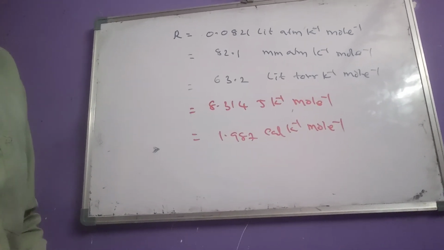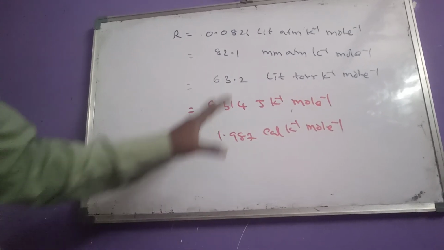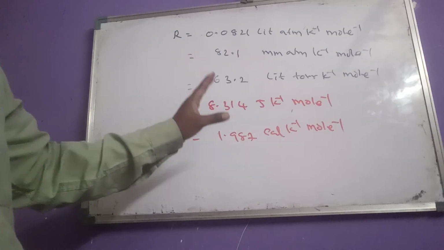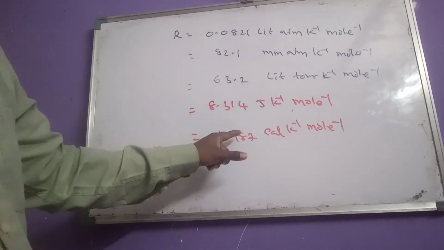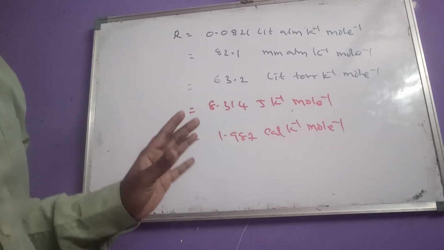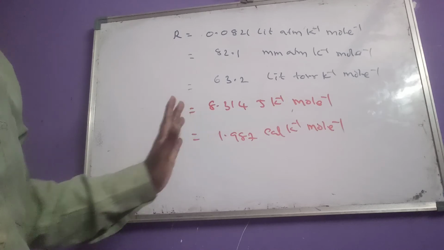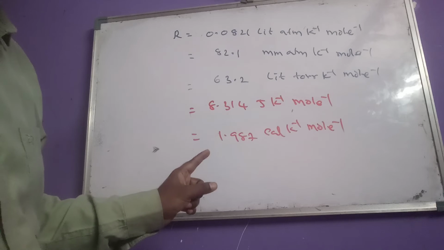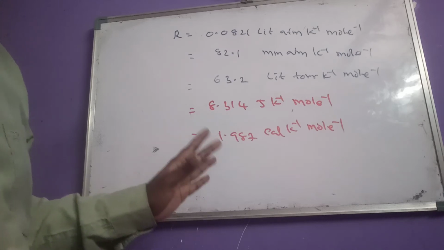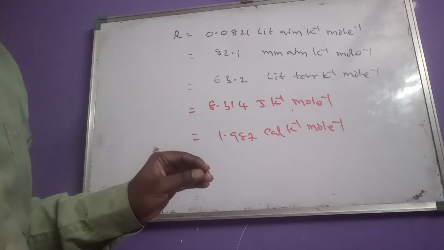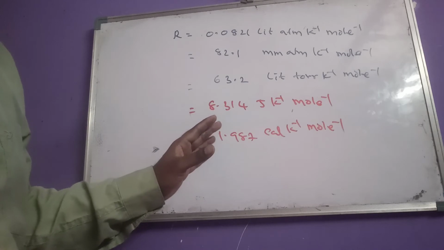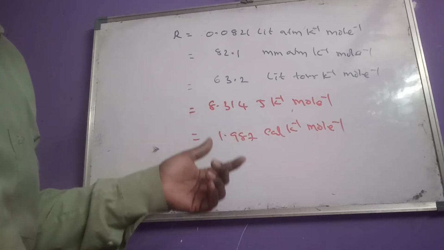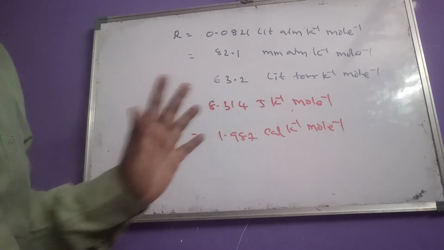So like that, different values are there for the universal gas constant. At what time we have to use which value, and what questions we get related to the universal gas constant. Why it is called the universal gas constant, they also give as a question. Capital R is known as the universal gas constant because its value is constant for all gases at all temperatures and pressures.